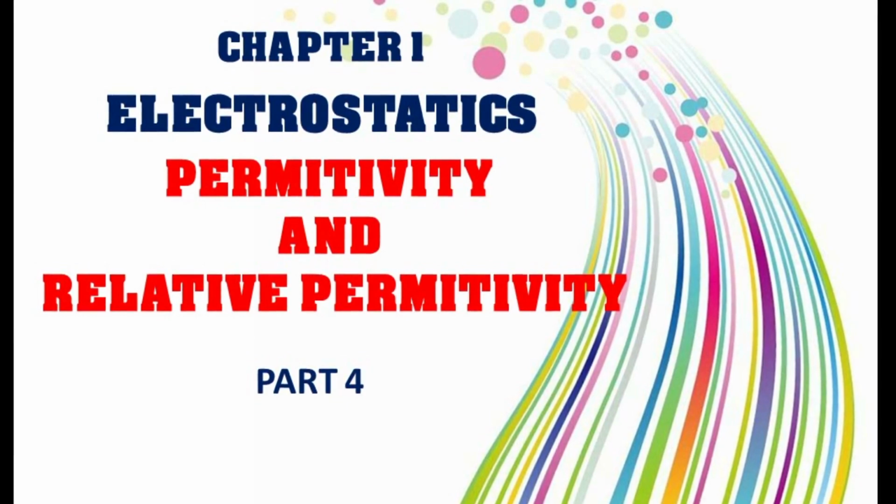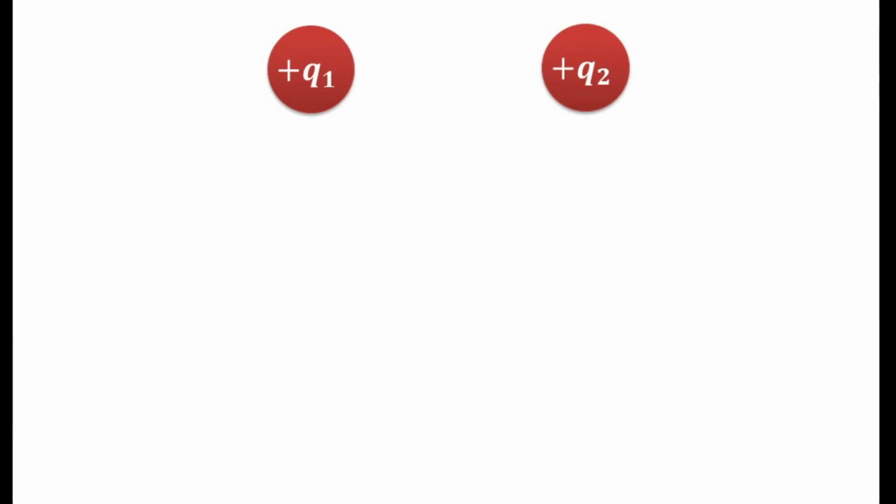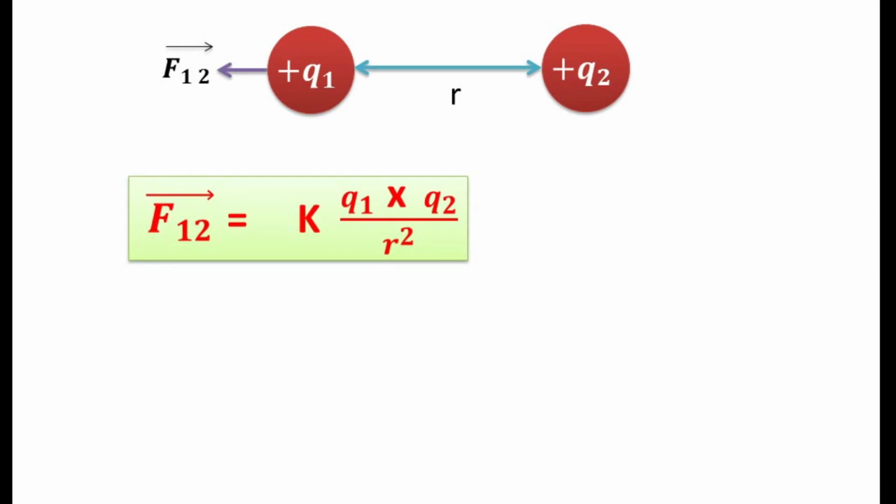Let us take two charges, Q1 and Q2. Let the distance between them be r. So, force on first body with respect to second body is equal to k q1 q2 divided by r square. And we have already studied k depends on medium.